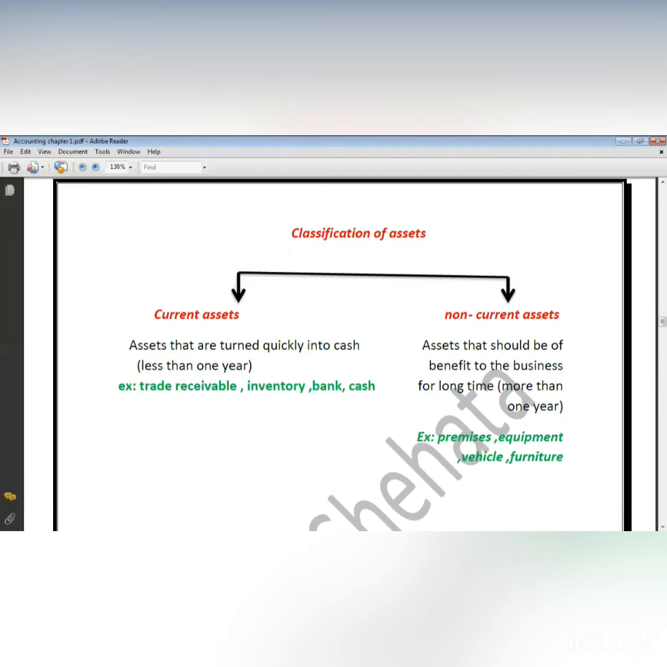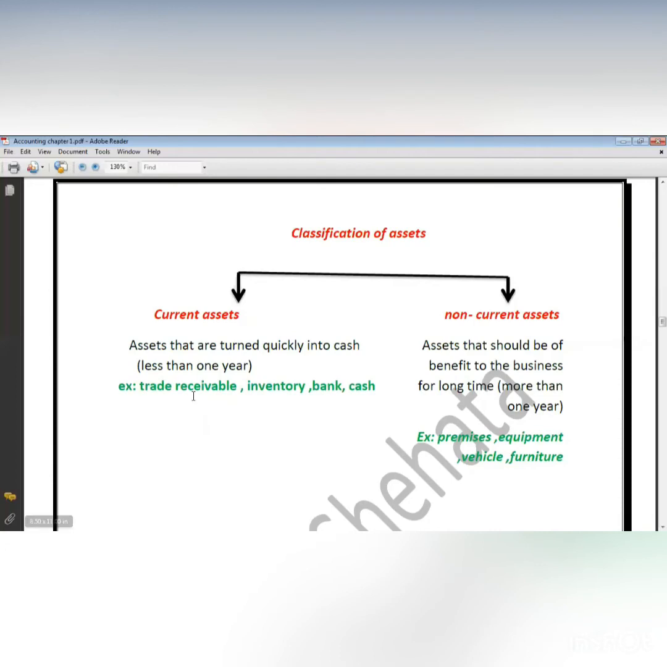Current assets, which means assets that will be turned into cash in the near future or in less than 1 year. So it's the assets that will stay with me for less than 1 year till they are converted into cash. Non-current assets are assets that will benefit the business for more than 1 year.